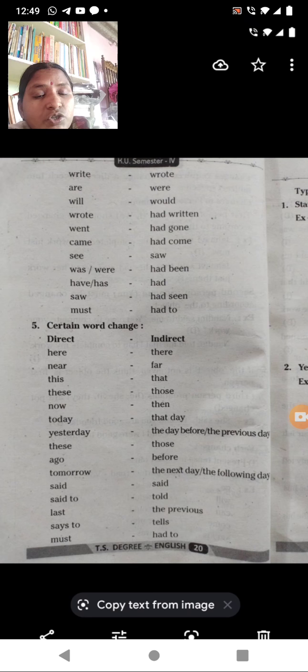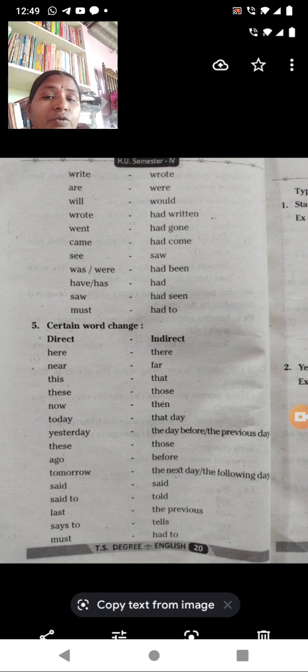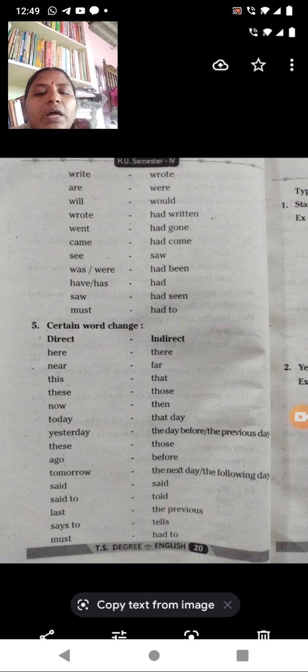Here I have told you that it is had plus the V3 form. Went is a past form, and you have to go for the past participle form, so went will become had gone.